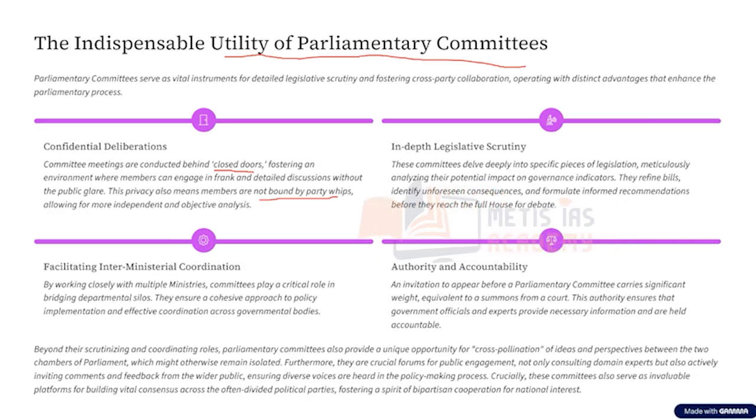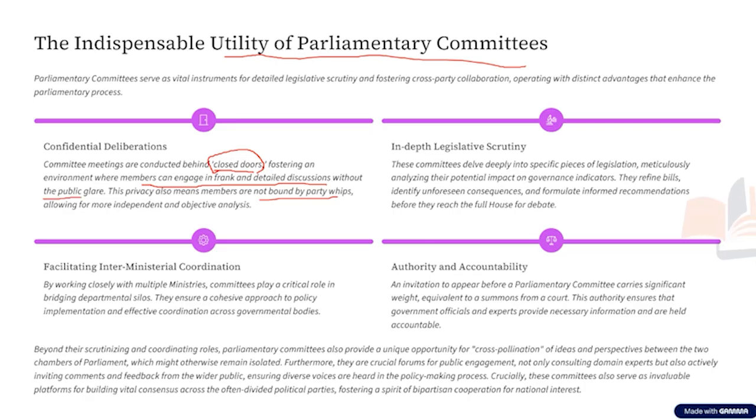What generally happens in the parliament is that the party's directives say you have to speak in this manner. It will be televised, the people who voted for these members will be looking at it, and the media will also be covering the proceedings. So the parliamentary members do not have the freedom or liberty to speak without any hesitation. But parliamentary committee meetings are held behind closed doors, and through this the members can engage in more frank and detailed discussions without the public glare.